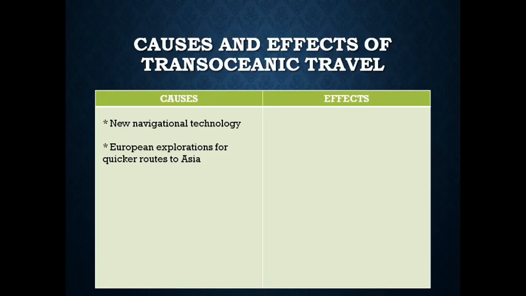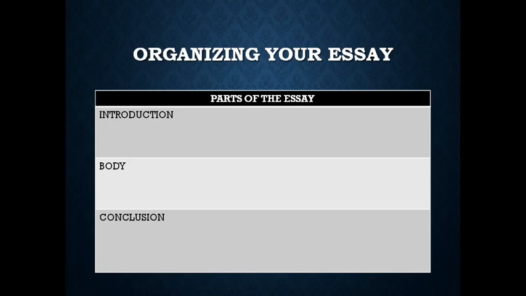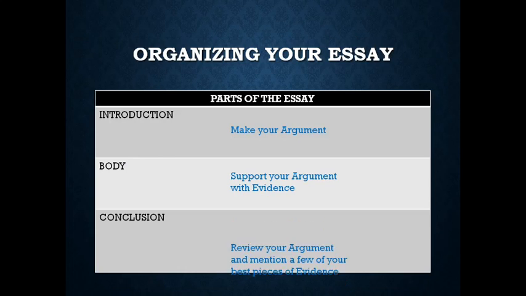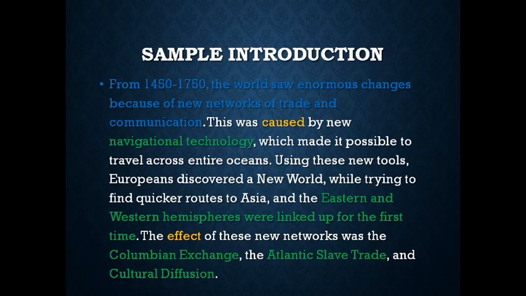Causes: new navigational technology, European explorations for quicker routes to Asia. And the effects: Columbian exchange of plants, animals, diseases, increased slavery to meet the labor demands of the Americas, and cultural diffusion resulting from the migration and interaction of peoples. Alright, so I got an idea of the causes and effects of transoceanic travel. Now I want to think about how to organize my essay. In the introduction, I want to make my argument. In the body, I'll support that argument with evidence, and in the conclusion, I'll review the argument and mention a few of the best pieces of evidence.